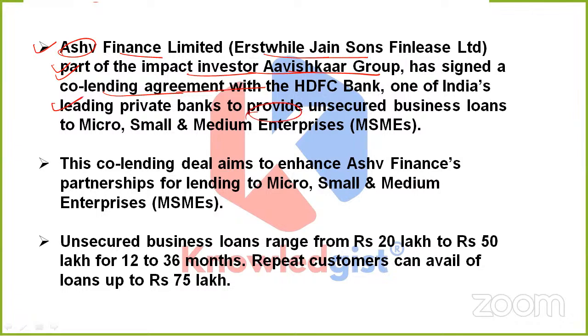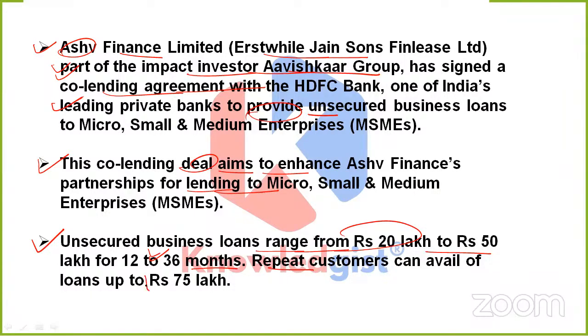This co-lending agreement has been done to provide unsecured business loans to micro, small, and medium enterprises, enhancing Ashwa Finance's partnerships for lending to them. If we talk about how much loan is being provided, unsecured business loans range from rupees 20 lakh to rupees 50 lakh, for a period of 12 to 36 months, and repeat customers can avail of loans up to rupees 75 lakh.